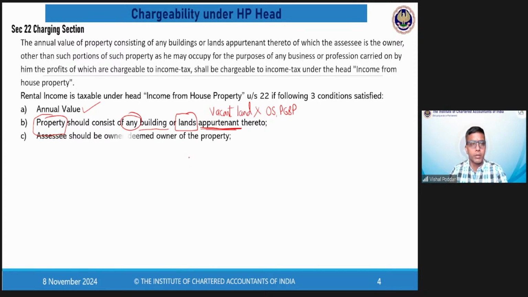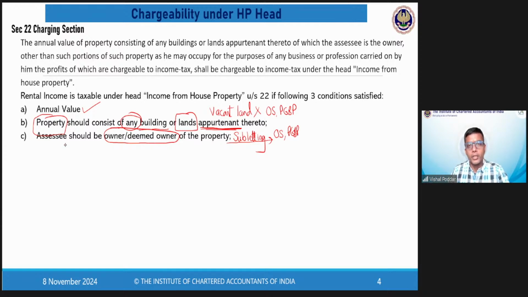Now, the next item, which is again important, is that what will be taxed under this head is rental income only if you are the owner of that property. In case you yourself are a tenant, which is called subletting, so you have taken the property on rent and now you are further giving it on rent, this will not find place under this head. It will be under the head other sources or again PGBP, depending upon the nature of your ownership or holding of that property.